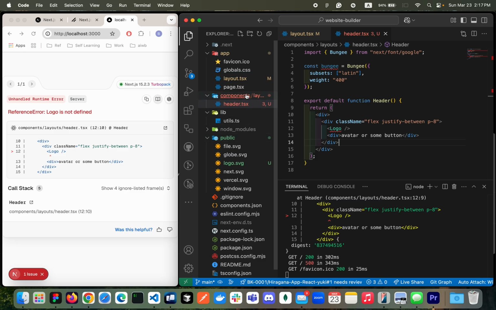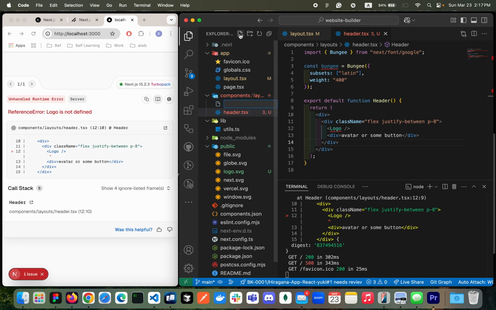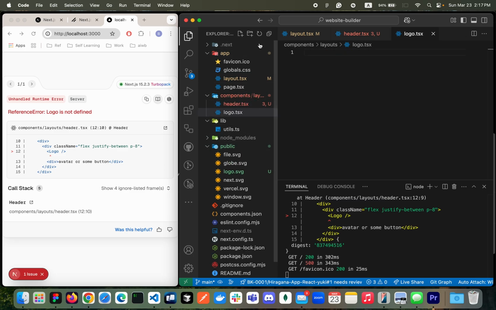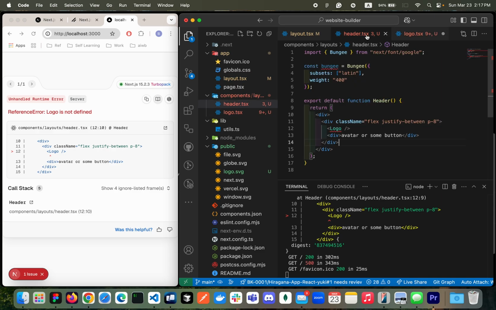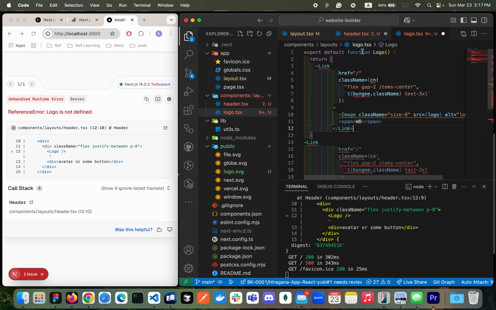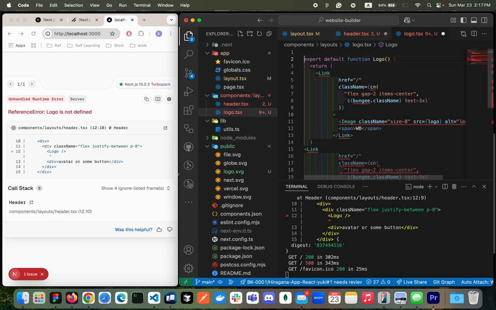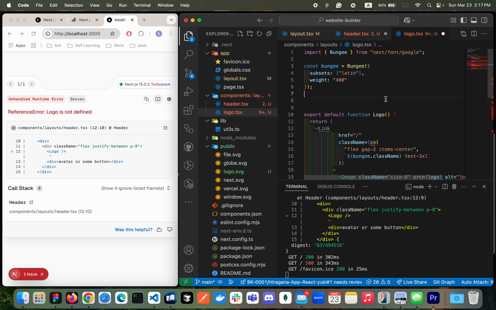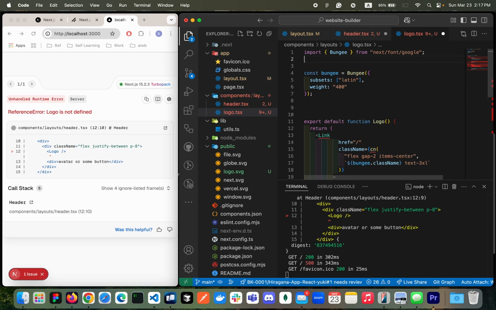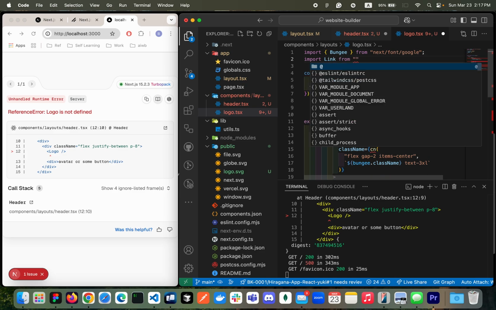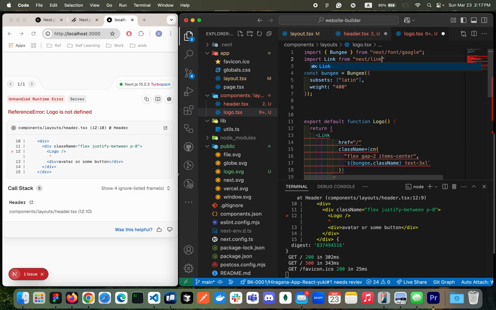So we're going to create a component called logo here. So logo.tsx, and then RFC, and then change the name to logo. And then just paste the whole thing. Of course, you need to import it from the right place, right? So let's change everything. And then we need to import the link too, right? So import link from next link.